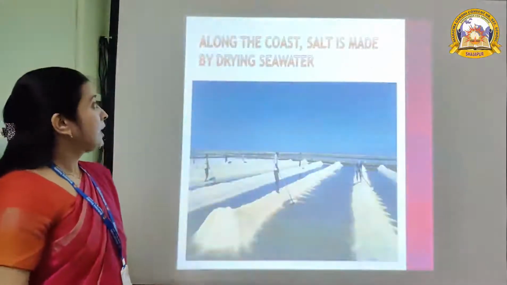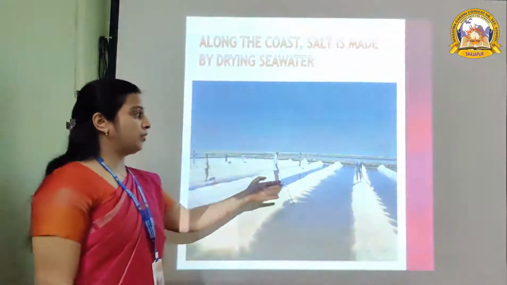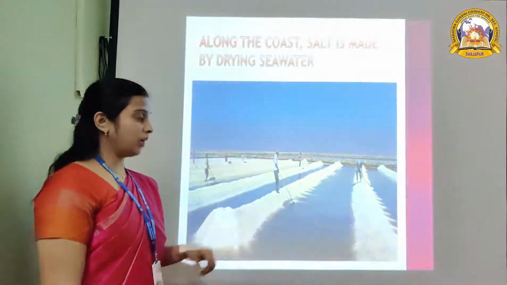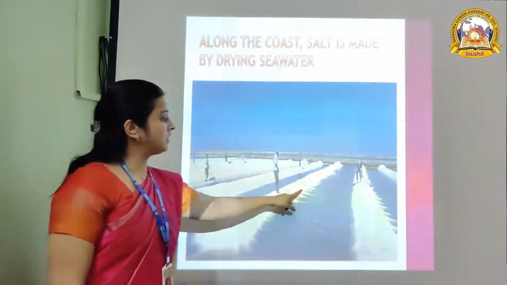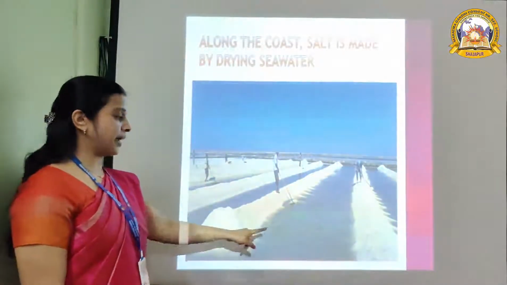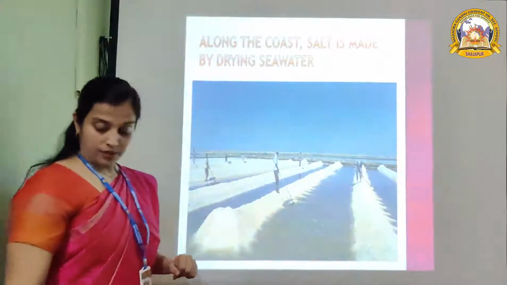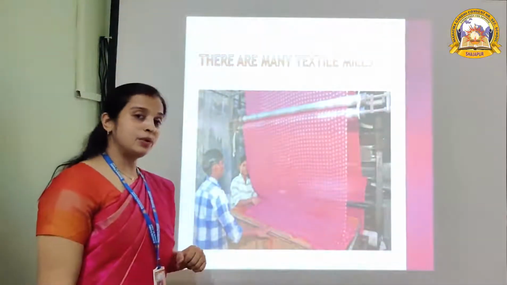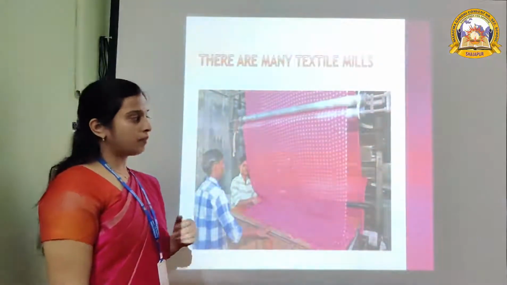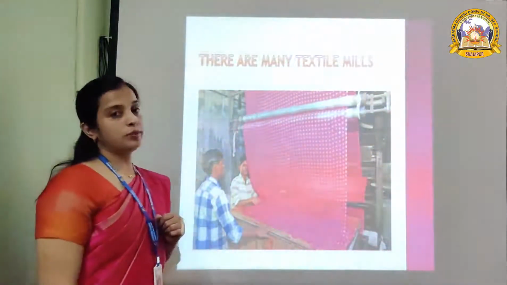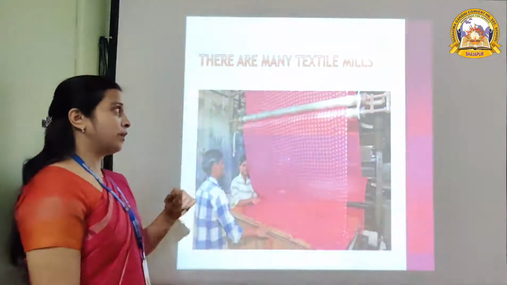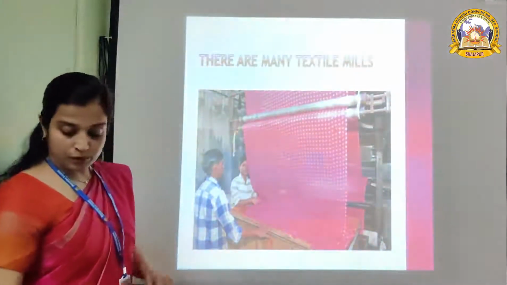Along the coast of Gujarat, salt is made by drying seawater. Next, there are many textile mills in Gujarat. सूरत का नाम हम सब ने सुना है और सूरत में बहुत सारी कपड़े की मिल्स है. So there are many textile mills in Gujarat.